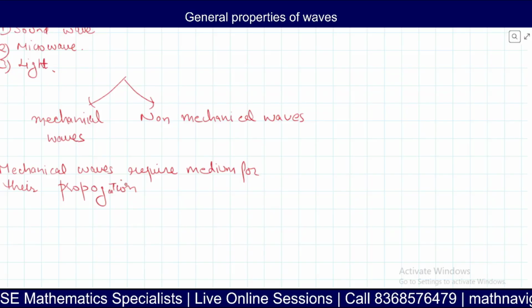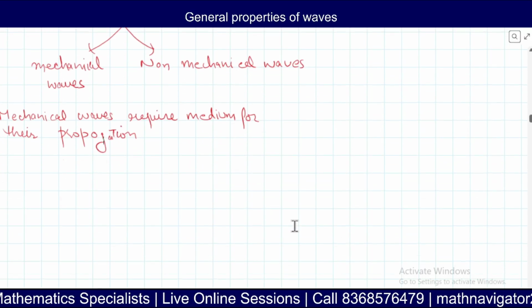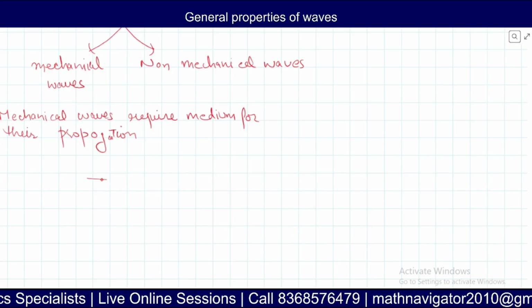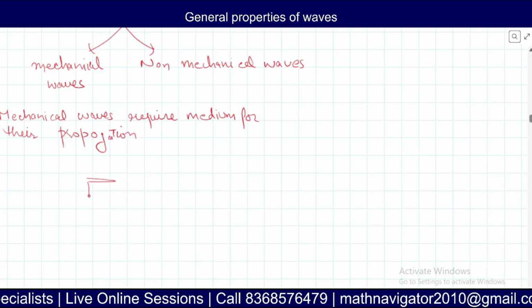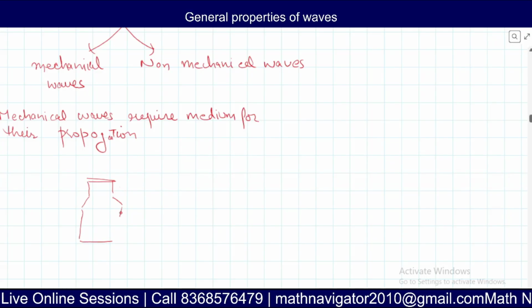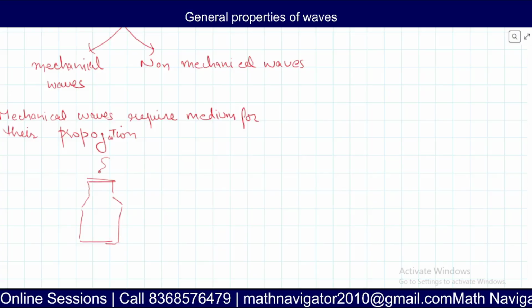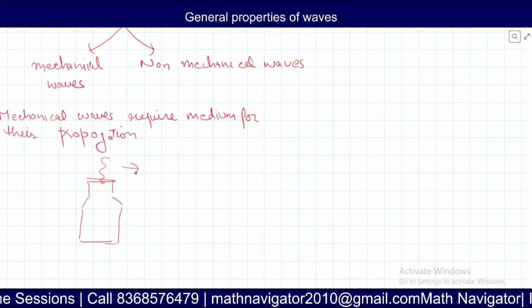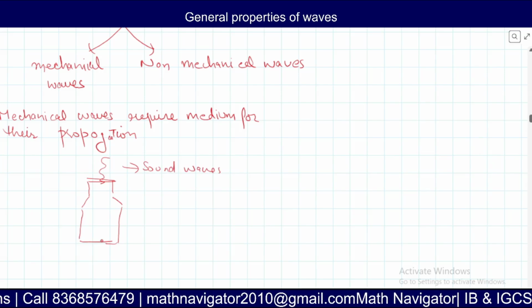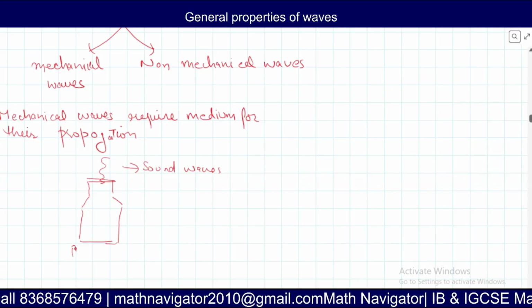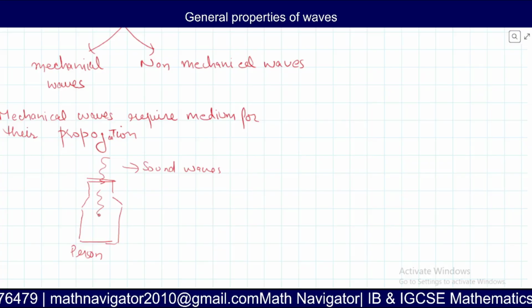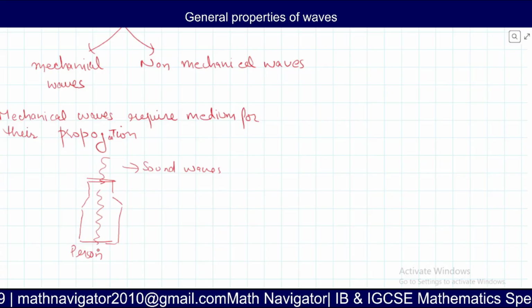I'll give you a very simple example. There is a very simple experiment when we talk about a mechanical wave, which is called the closed jar experiment. Let's say this is a jar, and here the sound wave is sent, by using a tuning fork or anyhow. At the other end there is a person. Obviously, when the wave enters through the jar, the person will be able to hear the noise.